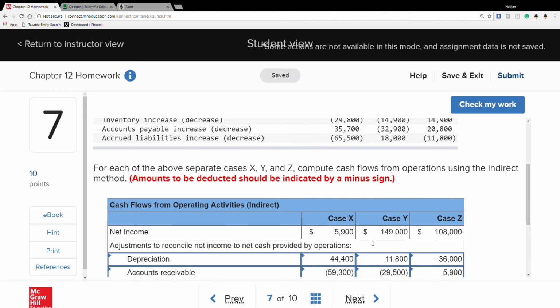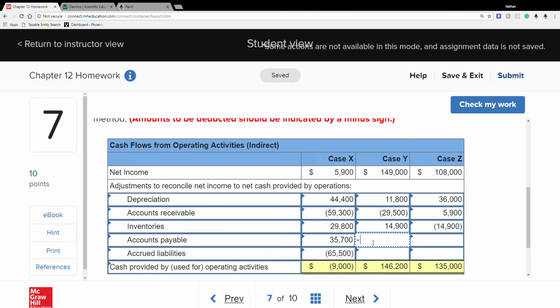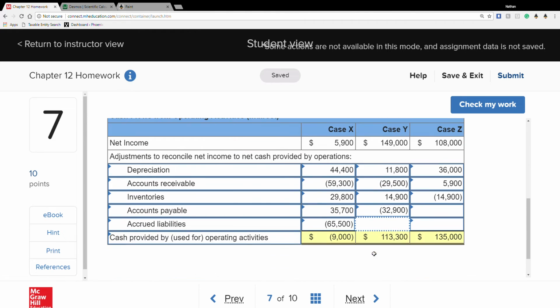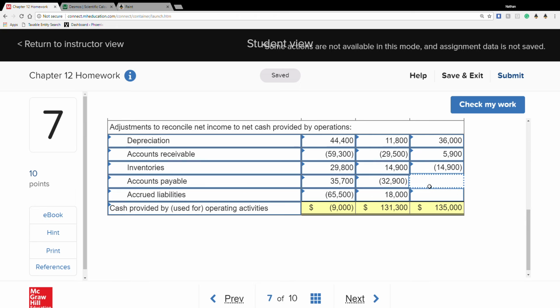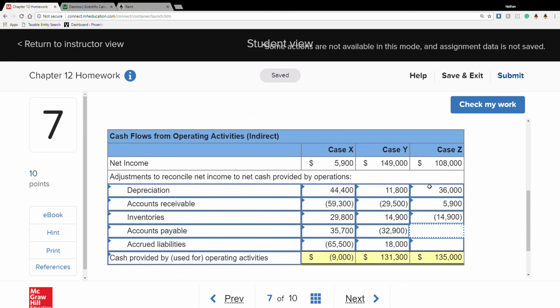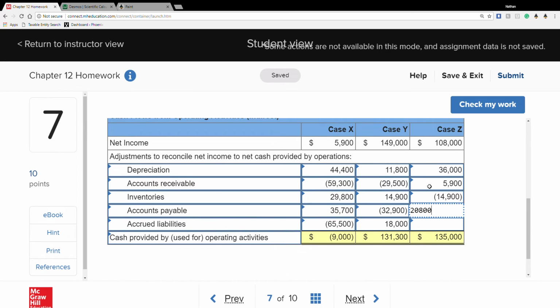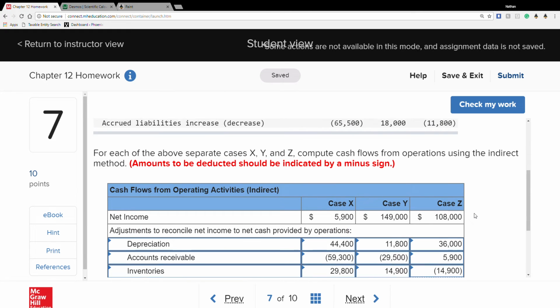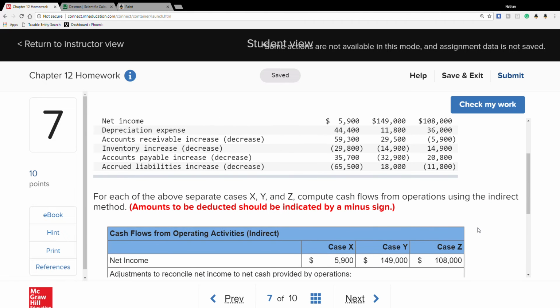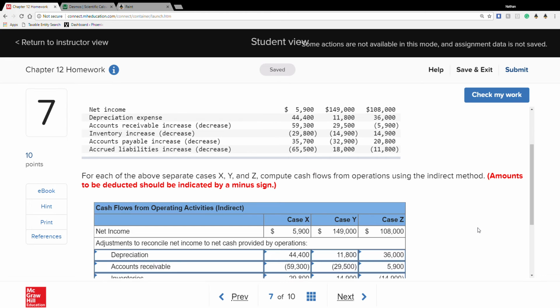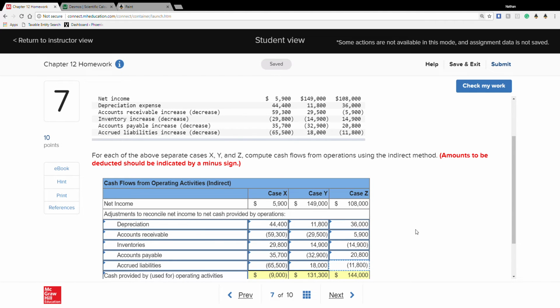Here we have 32,900. It decreased, but increased by 1,800, or 18,000. I don't know why I'm saying 100. This increased by 2,800. And this decreased by negative 11,800. Alright, so let me zoom out so you can see the charts.